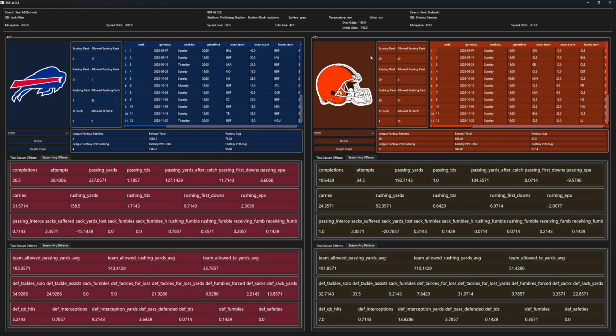For Cleveland, it's a pretty bad offense with a scoring rank of 29, passing rank of 29, rushing rank of 29, however, notably a tight end rank of 4. And then defensively, it's a lot more mixed with an allowed scoring rank of 20, allowed passing rank of 3, allowed rushing rank of 14, and an allowed tight end rank of 15.